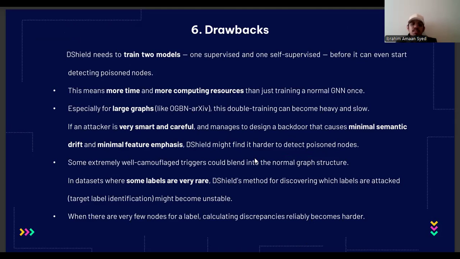Okay. The drawbacks: like every model, this model also has drawbacks. It needed extra time in computation because it had two training models at the same time, and it was heavier and way slower. Second, it had difficulty with clever attacks, basically small attacks which might not even be noticeable. It also had problems with rare labels. Rare labels are where data sets have very few labels, and it couldn't classify if they had no labels. So these are the main three drawbacks which it had.